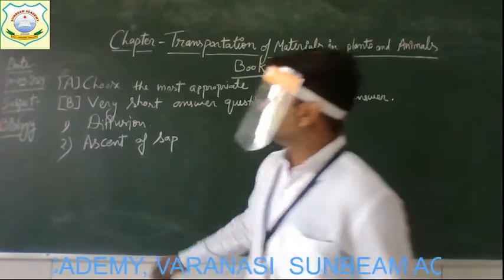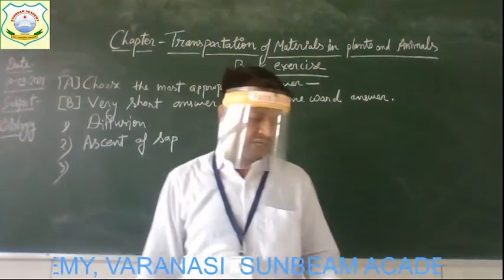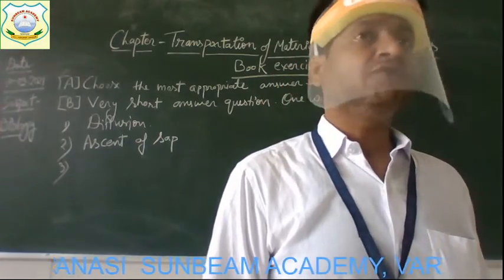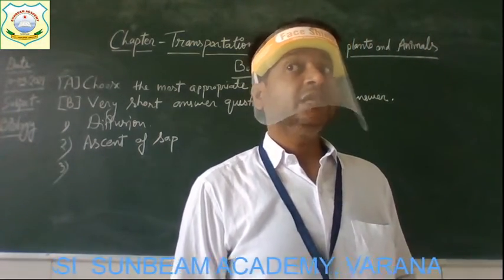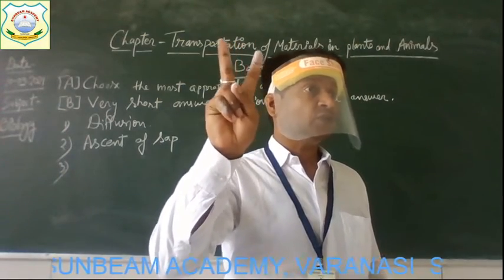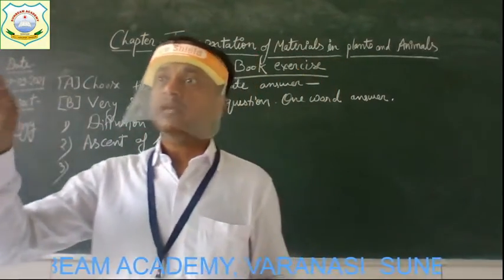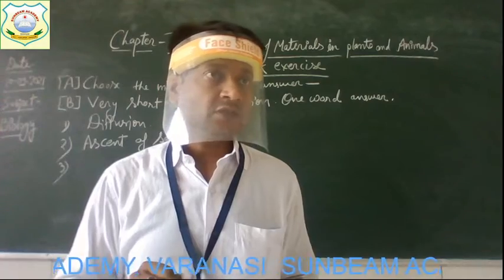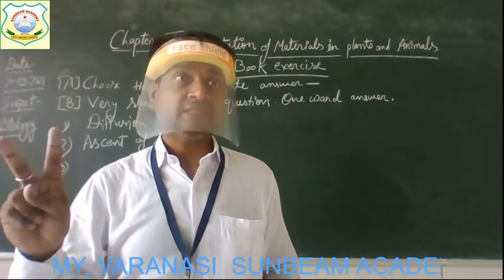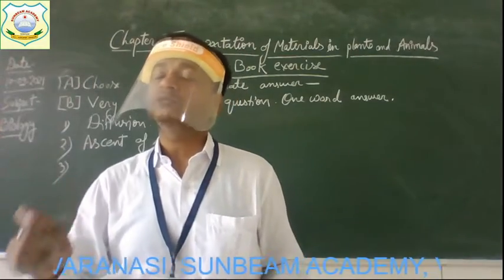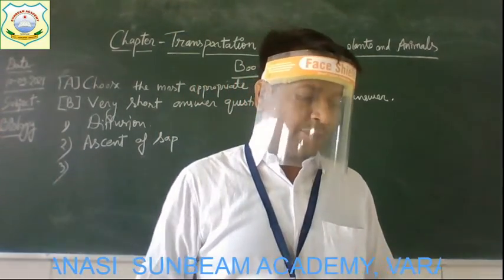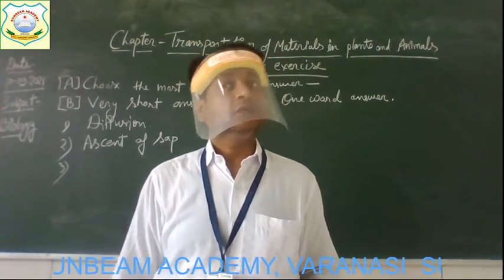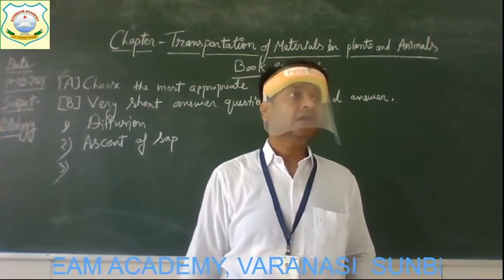Alright. Now come to the next question number 3, and the question is, which tissue is involved in transportation of food in plants? Children, plants have two special tissues for the transportation. One is responsible for transportation of food and the other is responsible for transportation of water and mineral salts. These two kinds of tissues, groups of cells, are present. So here you have to write the name of the tissue in the plant which is involved in the transportation of food, not water. Yes, so the name of this tissue is phloem.